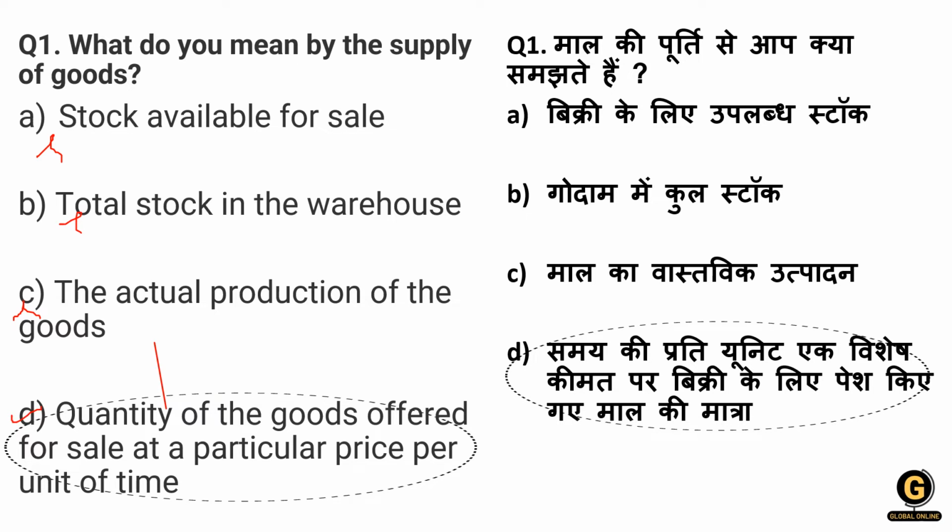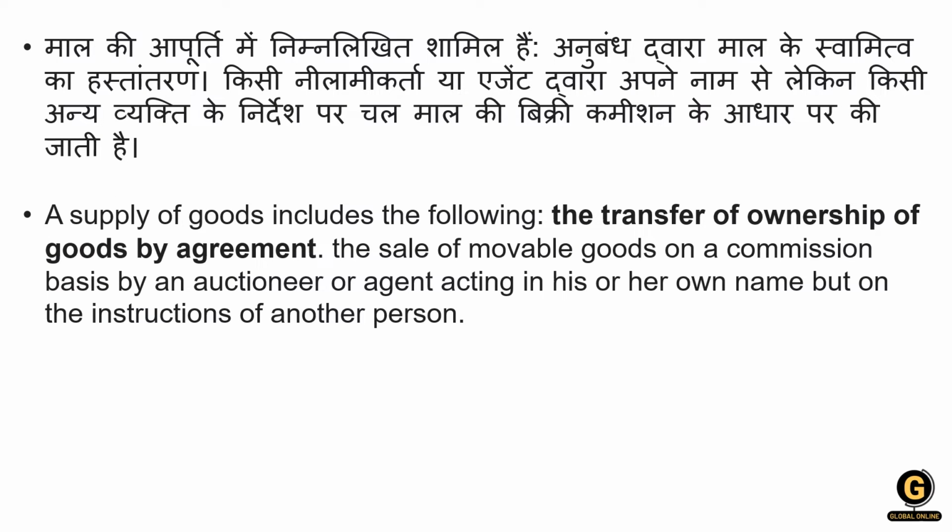A supply of goods includes the following. What is included in a supply of goods? Let's see. The transfer of ownership of goods by agreement, the sale of movable goods on a commission basis or an auction, or an agent acting in his or her own name but on the instruction of another person. These all are included in supply of goods.